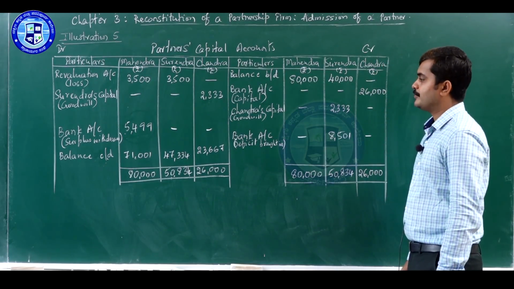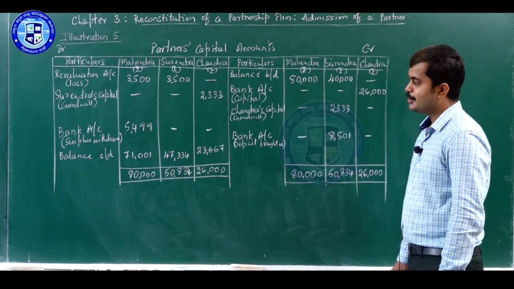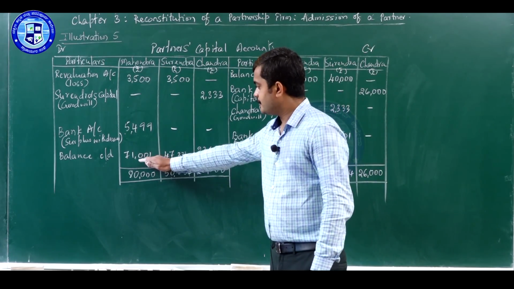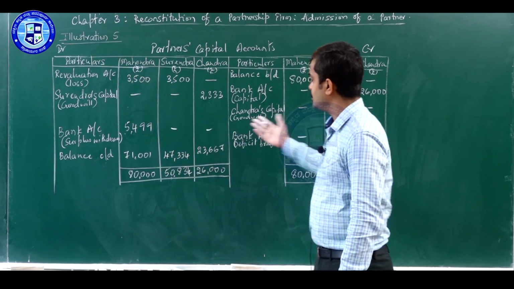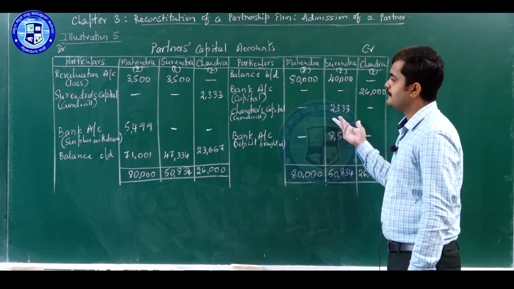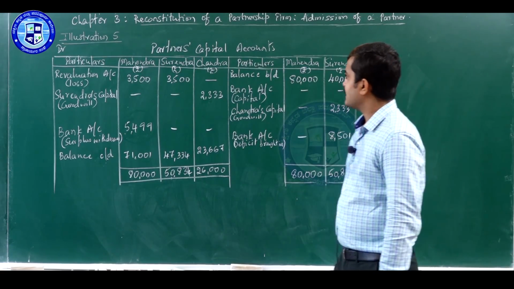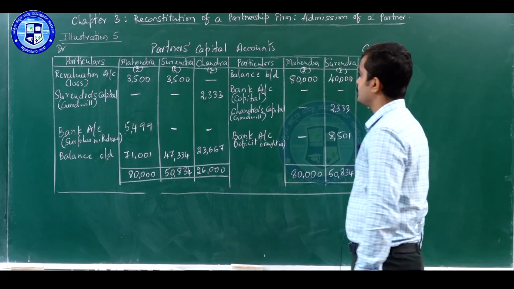So this is how we have to do adjustment number 5, capital accounts of partners as per their new profit sharing ratio. Regarding totaling and finding the closing balances, we have already done it, and only then we found out a deficit or a surplus. So after preparing this capital account, we will prepare the balance sheet.